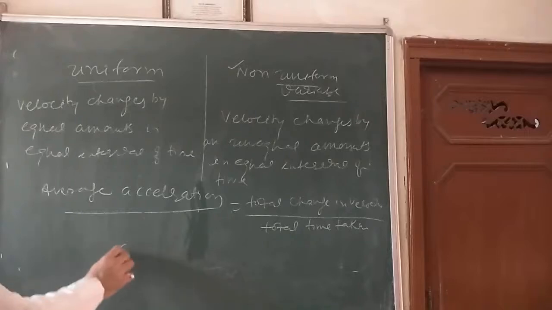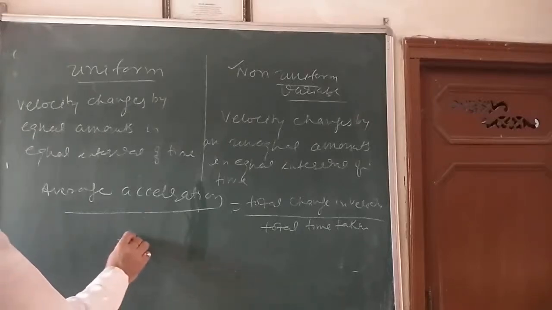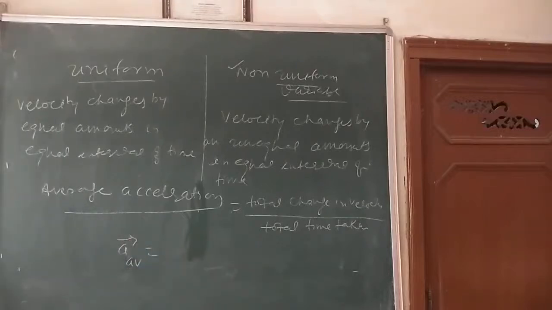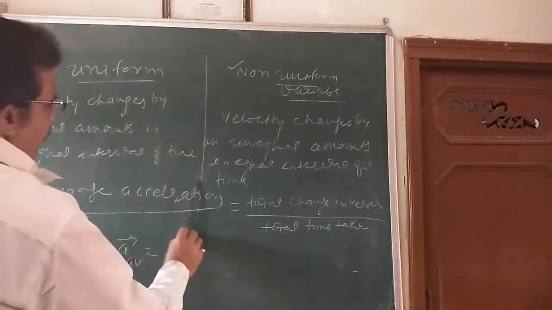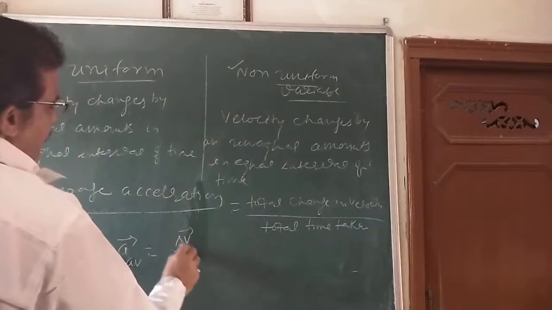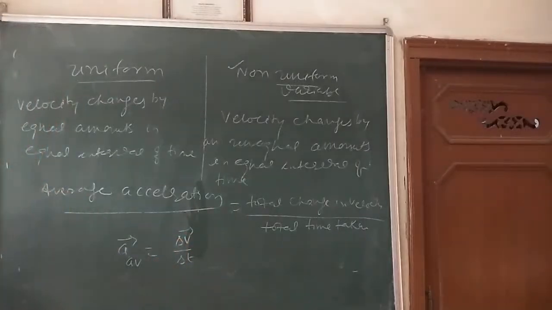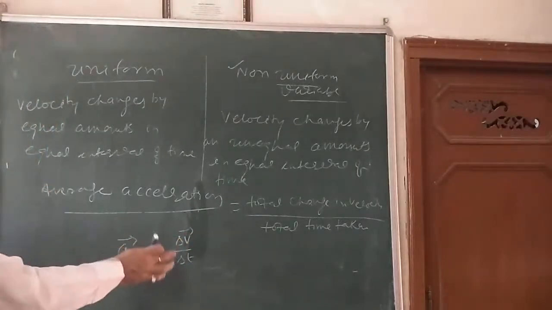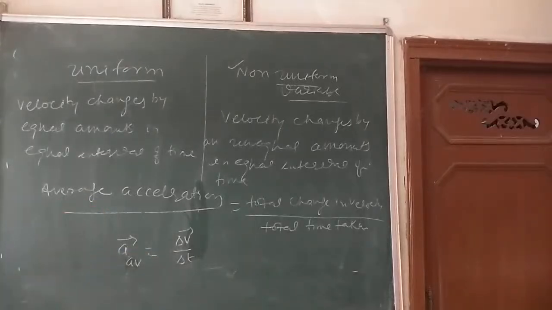Or I can write the average acceleration, a average, which is a vector quantity, as delta V divided by delta T. Here delta stands for a small change. So delta V by delta T.